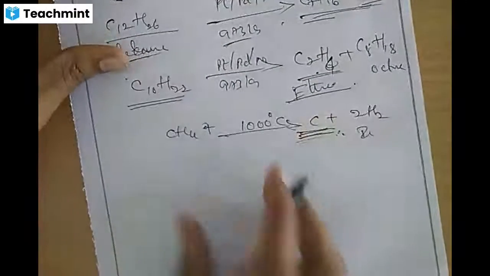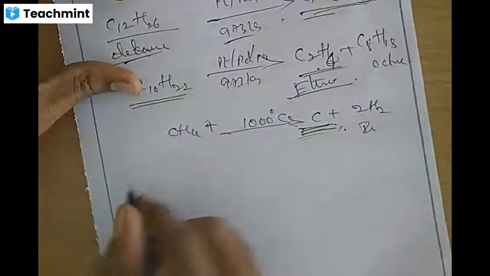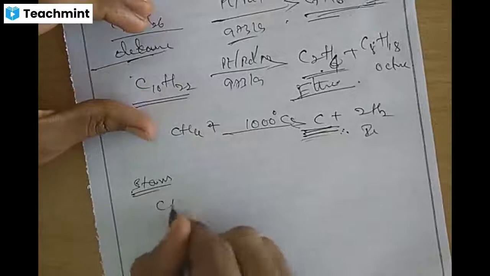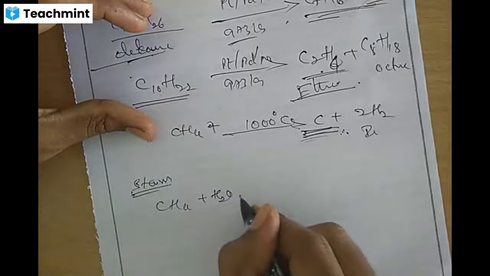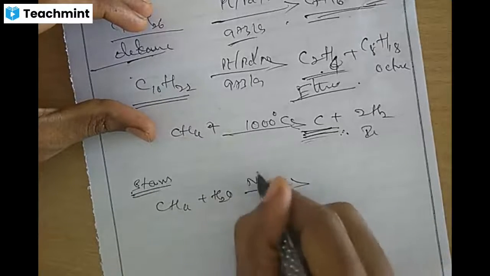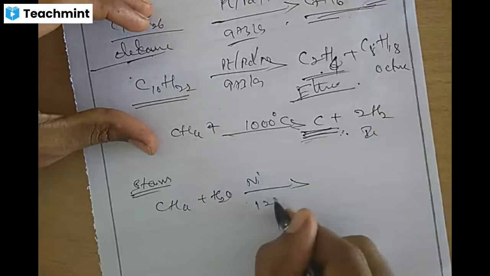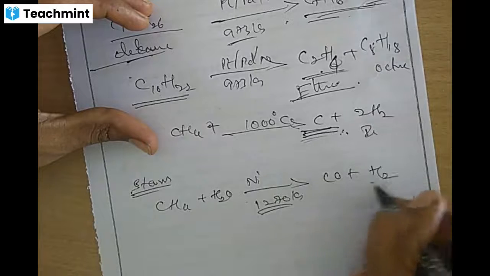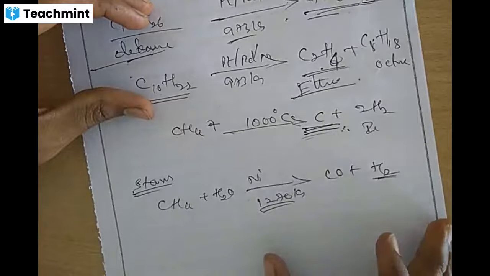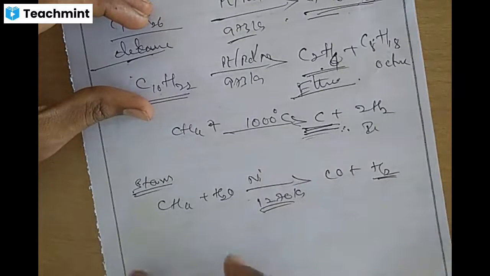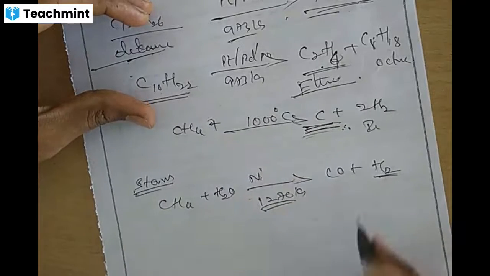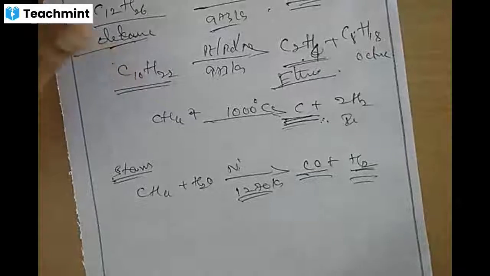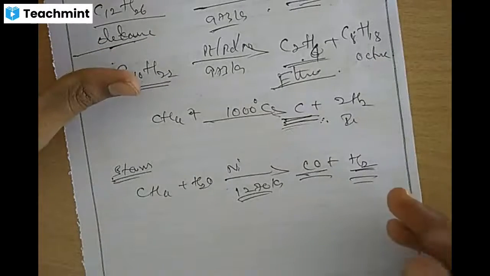Like this, methane heated at higher temperature, in the presence of steam: methane reacts with water, H2O. So in the presence of nickel catalyst at higher temperature, 1270 Kelvin, it will form carbon monoxide and liberate dihydrogen. So this is the reaction with steam: methane reacts with steam, it forms carbon monoxide and dihydrogen. These are the chemical reactions.